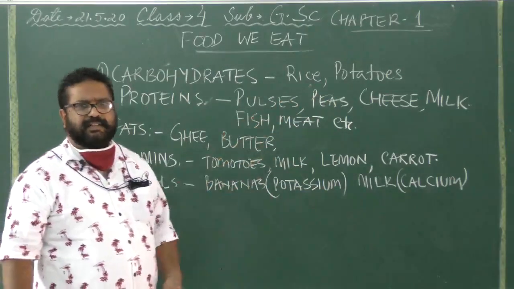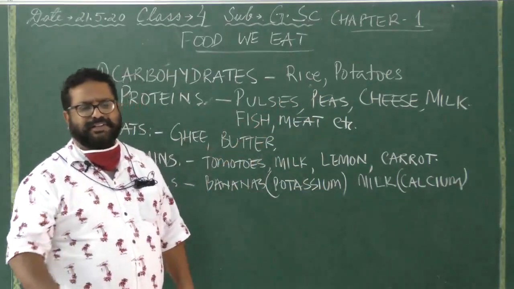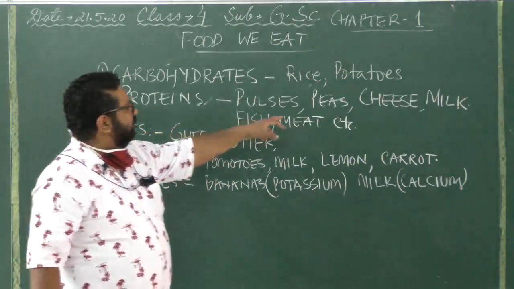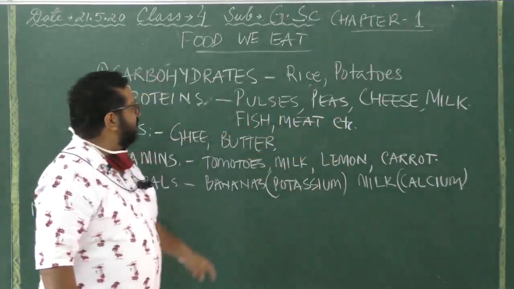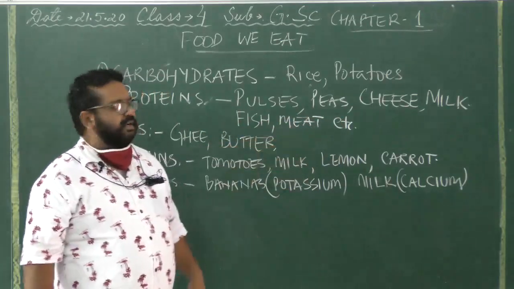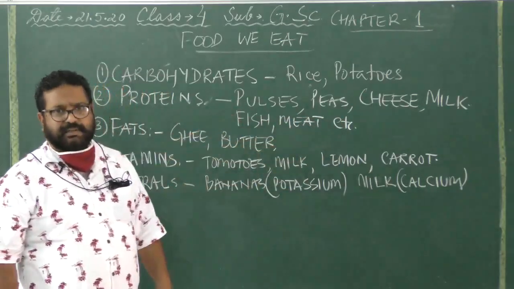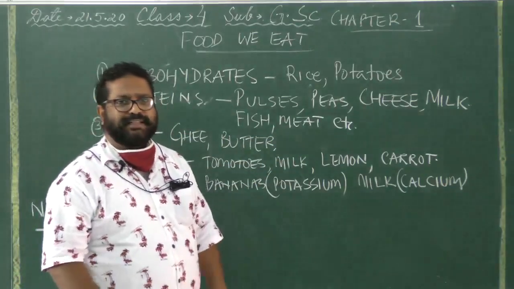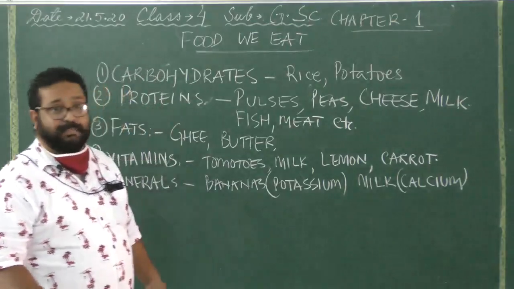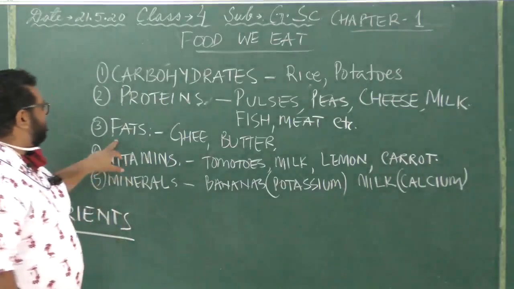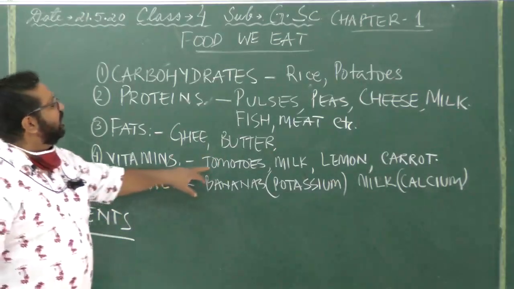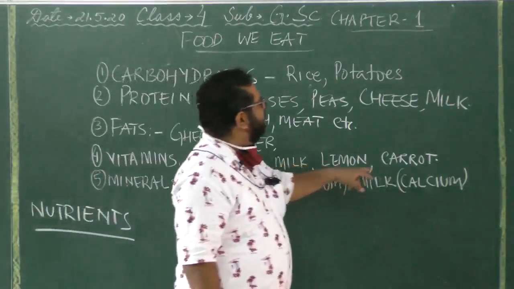Normally we have rice and dal, and potatoes are the favorite sabji for most of us. Proteins: pulses, peas, cheese, milk, fish, meat, etc. Pulses are your dals, masoor dal or arhar dal, all these dals are your pulses. Chickpeas. Fats: ghee, butter. Vitamins: tomatoes, milk, lemon, carrots.